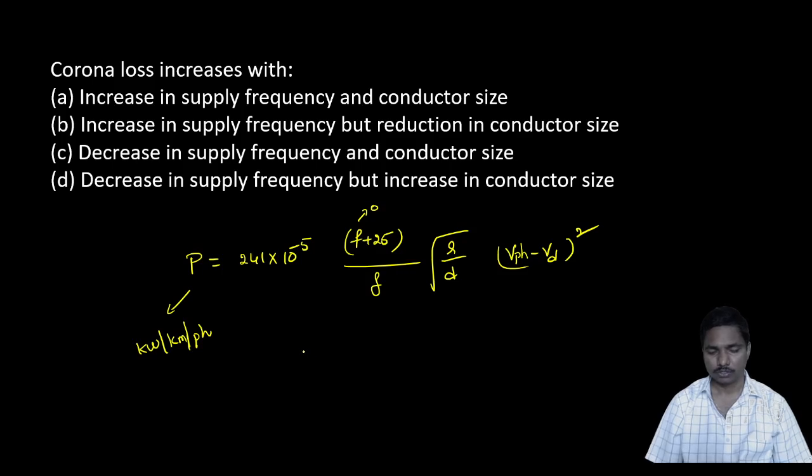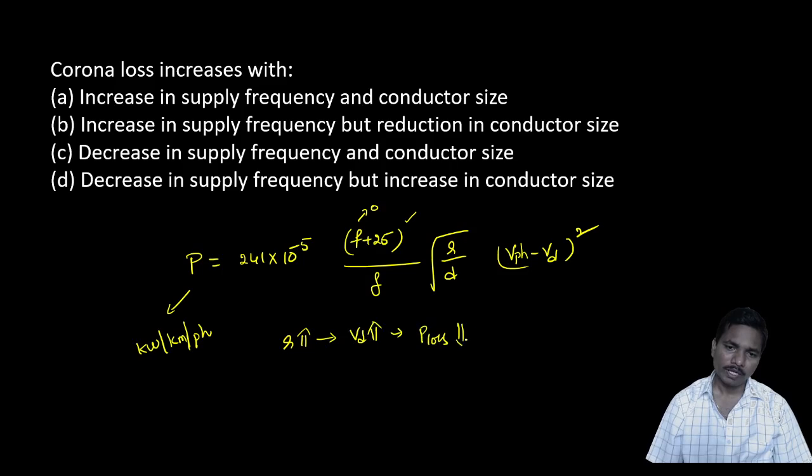Per phase. So it increases with the supply frequency. And what about the radius, or conductor size? As r is more, Vd is more, and power loss due to corona will be less.